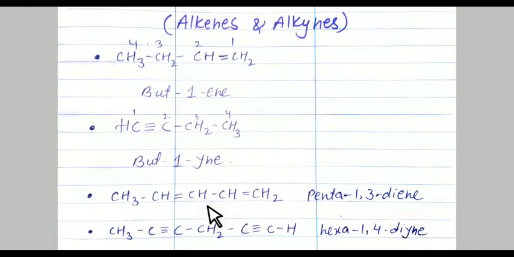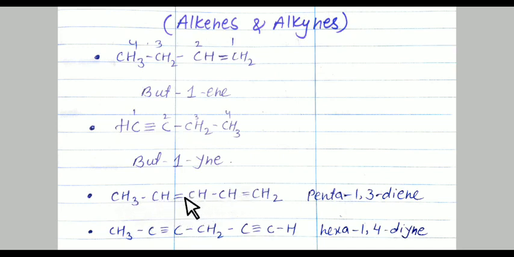See here, 2 double bonds are there. One double bond is on the first carbon atom, because if I number from the right hand side, the double bond position is on the first carbon atom. That's why I have to number it from the right hand side. 1, 2, 3, 4 and 5.